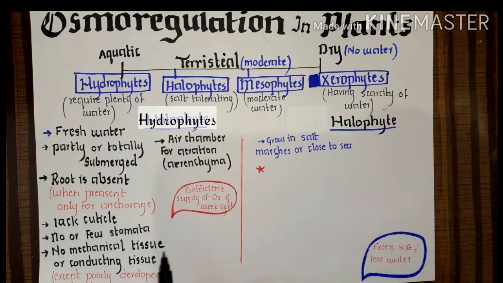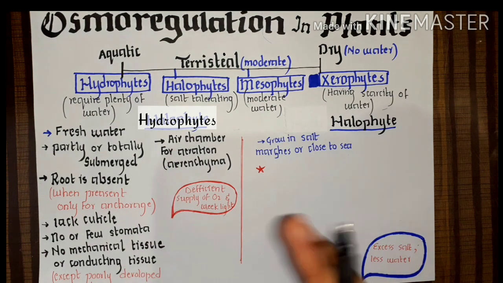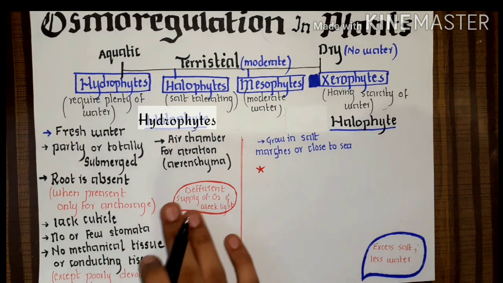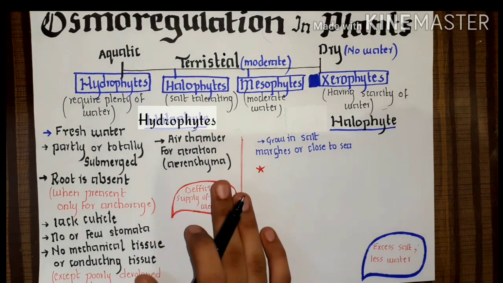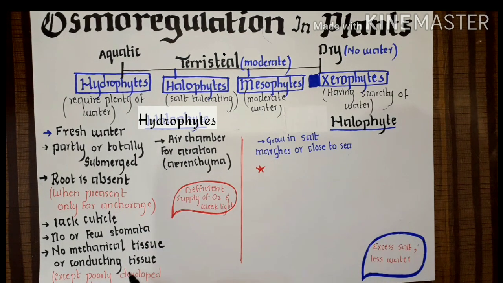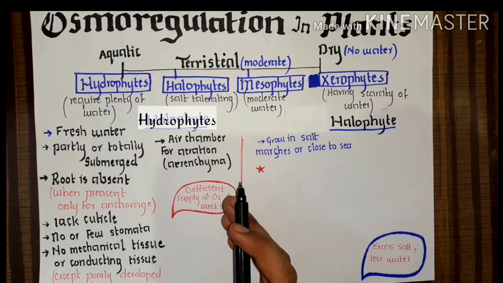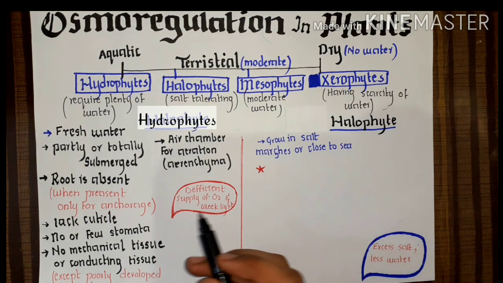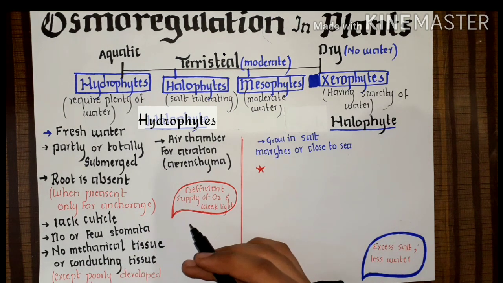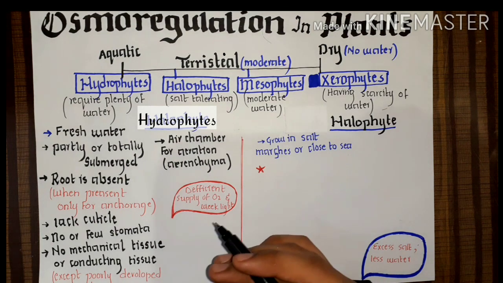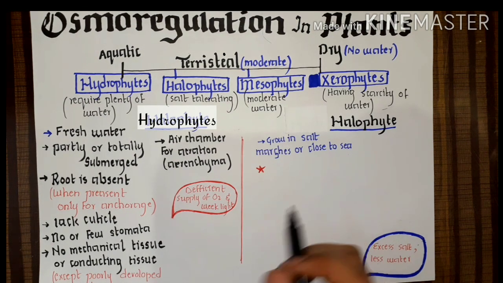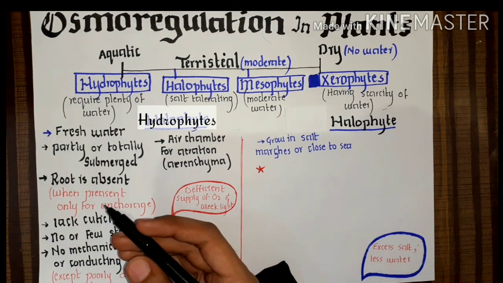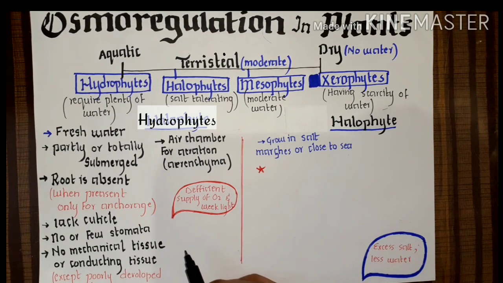They don't need support. They are not so tall plants that need mechanical support, so mechanical tissues are absent. And water conductive tissues, phloem and xylem, are the conductive tissues. Sometimes poorly developed phloem is present, but the xylem is absent, because what is the function of xylem? It can conduct water from the roots to the upper part of the plant, but there is no need for the absorbance of water from the roots, so there is no need of xylem at all.